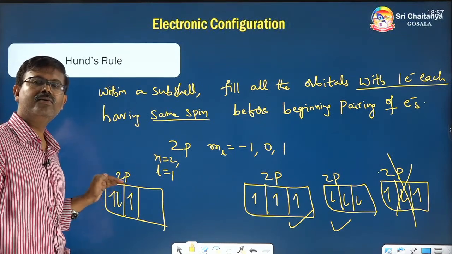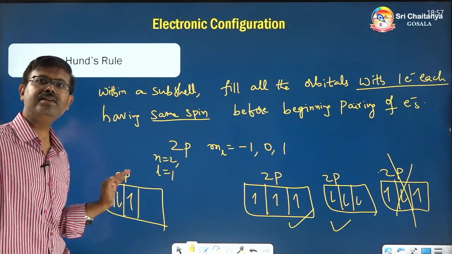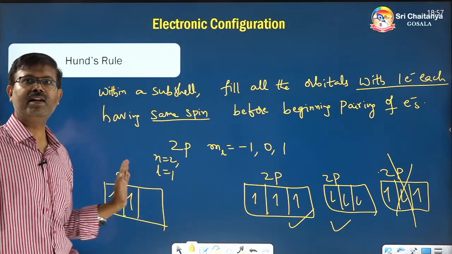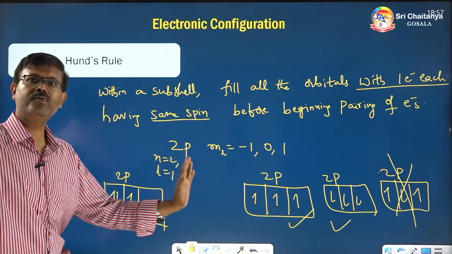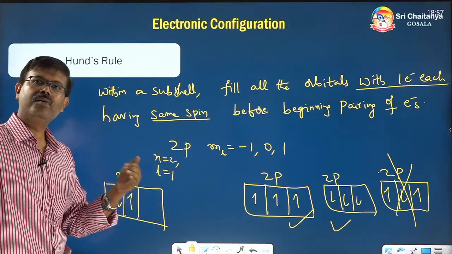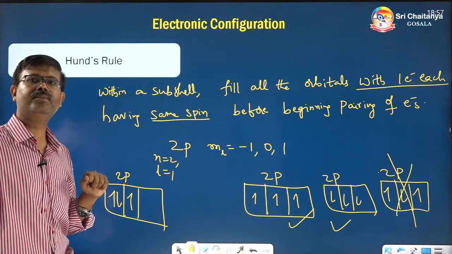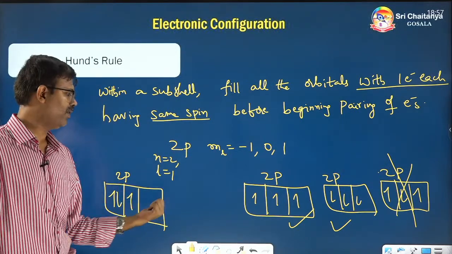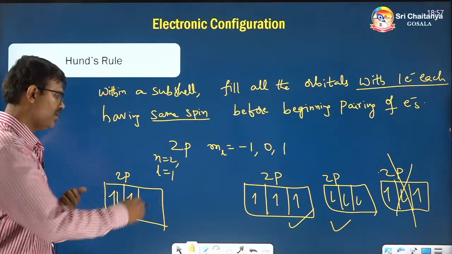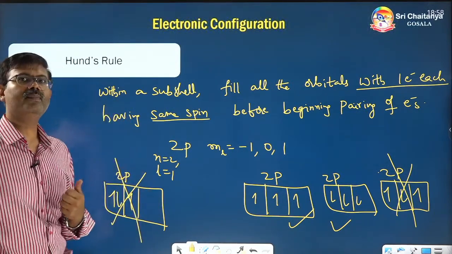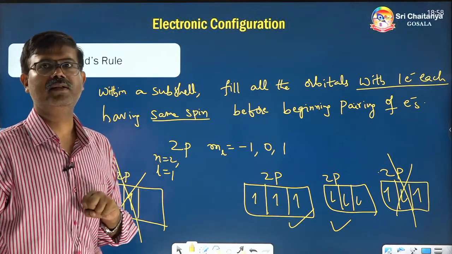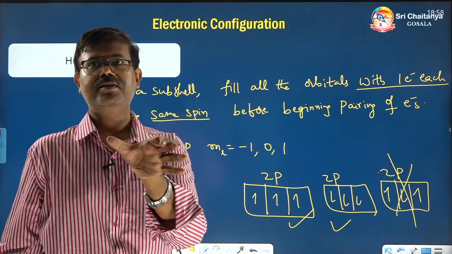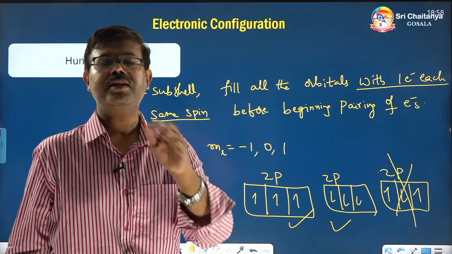First you have to put 1 electron in each of these equal energy orbitals. Each one you put 1 electron. Then only think about the pairing. But we have already paired before having 1 electron in each orbital. So this is also wrong. That is what Hund's rule is saying. If you are dealing with equal energy orbitals, put 1 electron in each one.